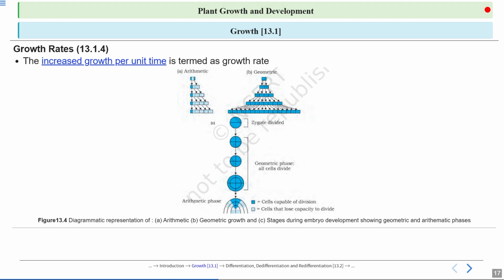And if we talk about this graphically, then we can see a sigmoidal curve will be plotted. In the sigmoidal curve we can see the first phase, the first plot, where the slope is less inclined.